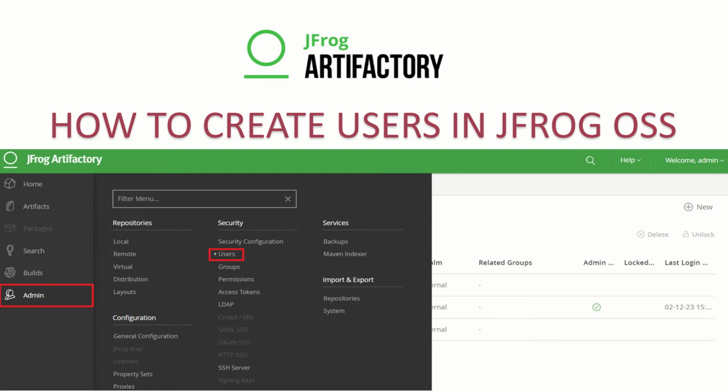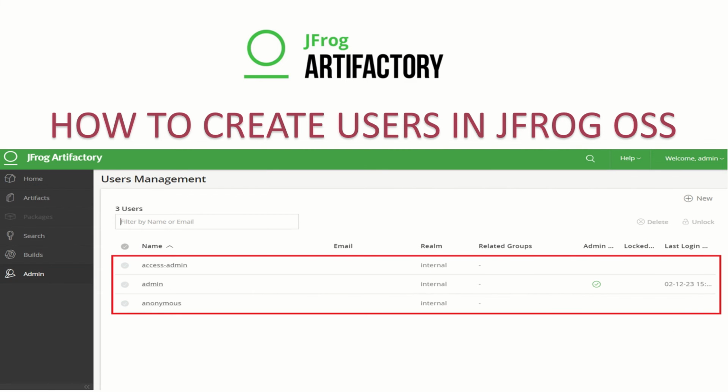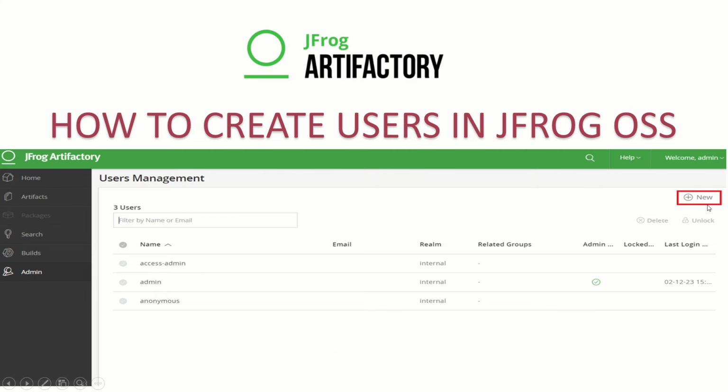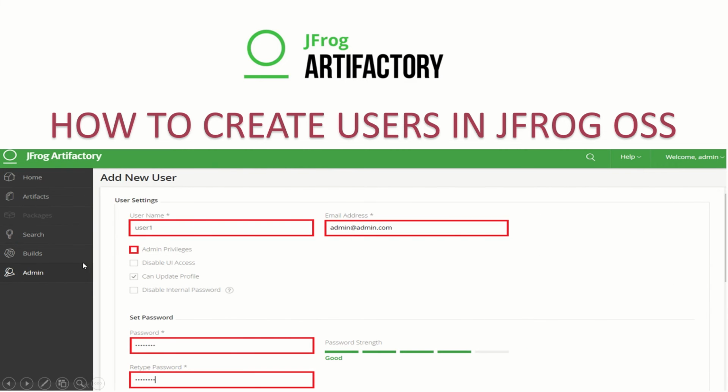First we'll click on users, then we'll see this particular page. This page has 3 users by default. If we want to create a new user, on the right side we have this new button. We click on it, provide a username and email address. After that, we can check what settings we want to give this user, like admin privilege, disable UI access, can update profile, disable internal password. One that is selected by default is can update profile. The rest we can enable according to our choice. Then we can set a password for this particular user one.